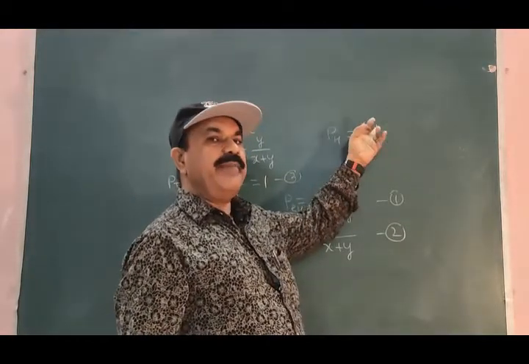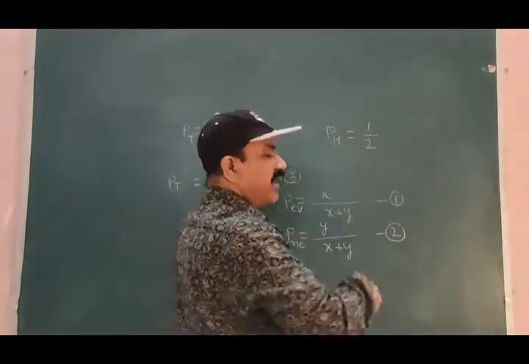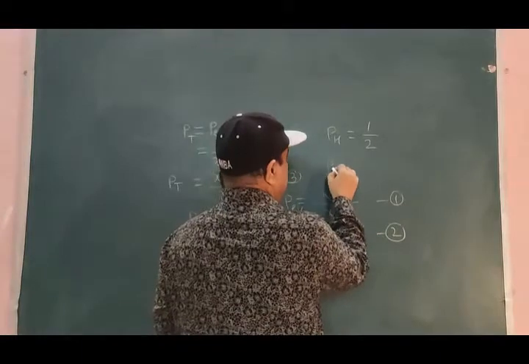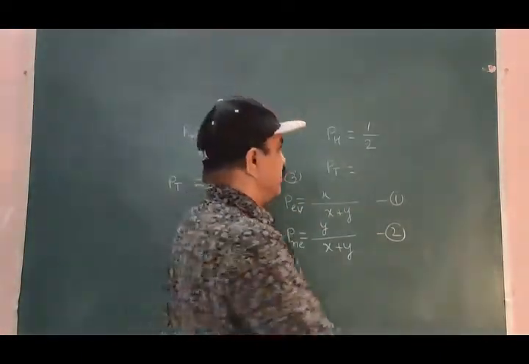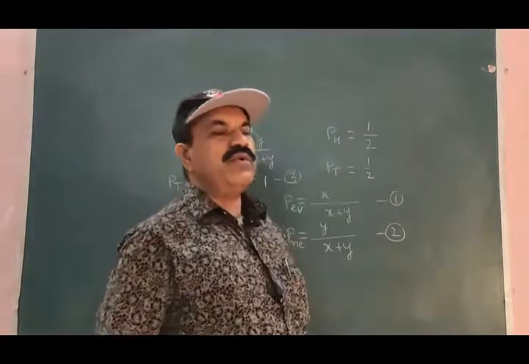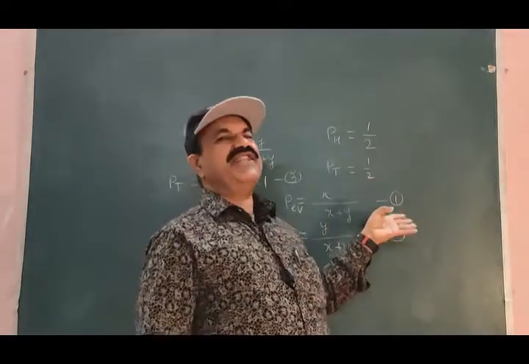Head may appear. So the probability of occurrence of head will be 1 by 2. Similarly, if you are asked to find the probability of occurrence of tail upward, it will be again 1 by 2. What is 1 by 2? 50%. Here it is 50%, here it is 50%.